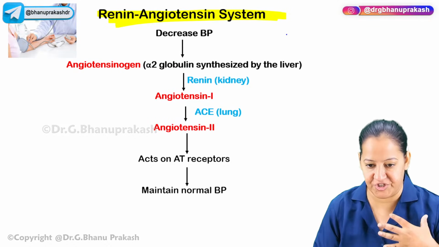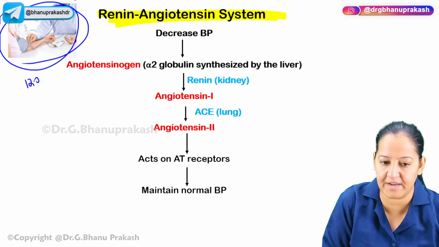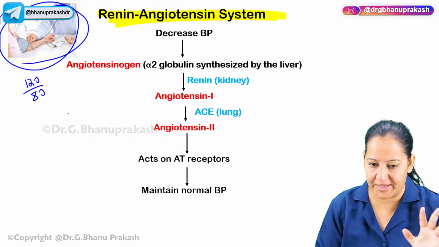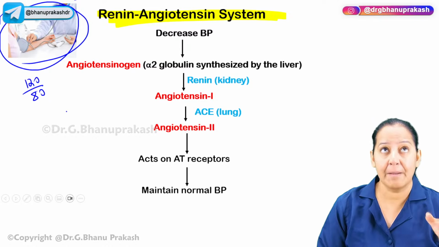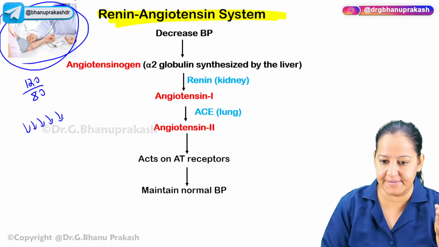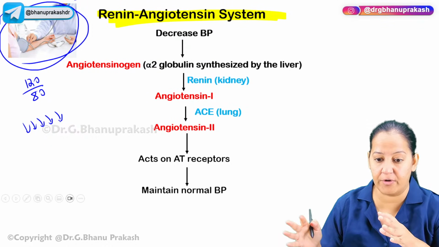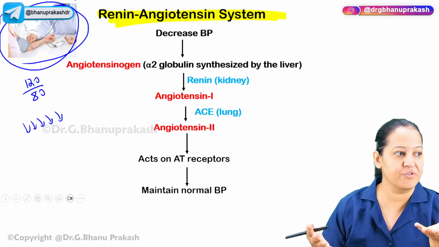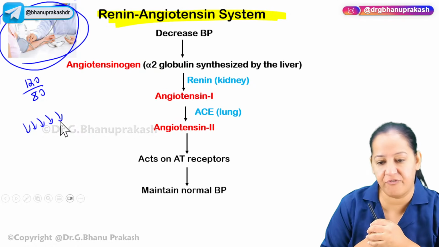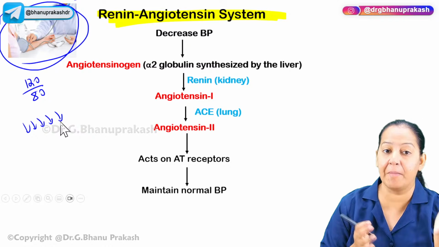We all have blood pressure. What is the normal blood pressure? Systolic and diastolic. If we measure it, normally it's 120 by 80 mm of mercury. Plus or minus 10 to 20 is okay, but normal blood pressure is this. Suppose there is a sudden fall in blood pressure in an individual due to some reason. For example, vomiting, severe diarrhea, or an accident with blood loss. Or a surgery with severe blood loss. Or any reason causing fluid loss: trauma, surgery, accident, vomiting, diarrhea.